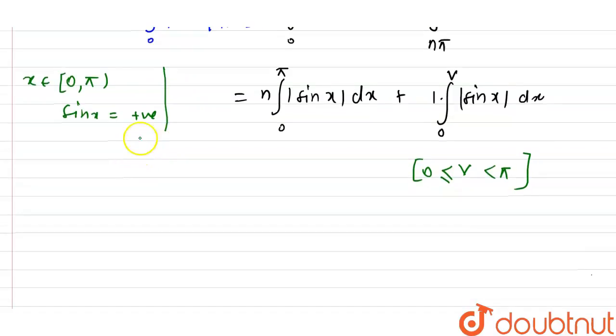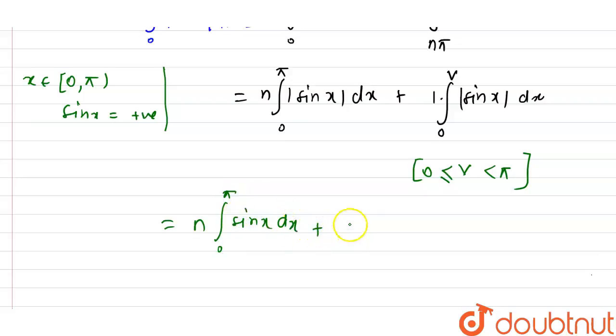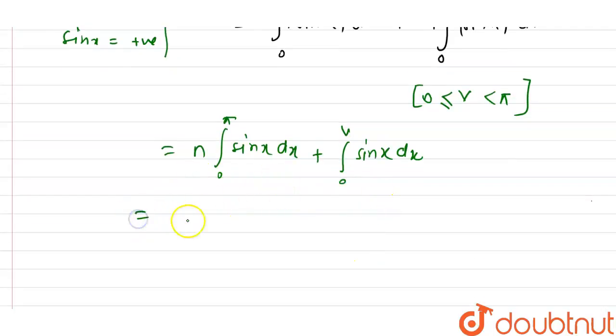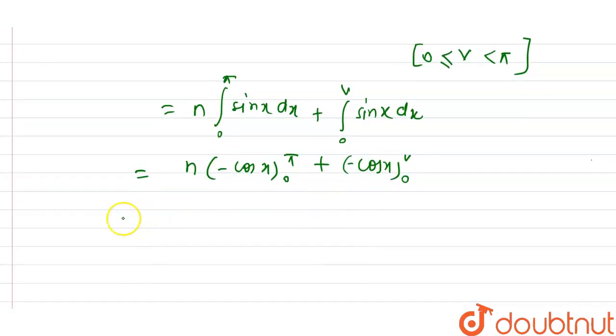Now moving further, here I'm going to integrate this thing. So it will be n times the integral from 0 to π, and if my function is positive, then it is written as sin x simply, plus the integral from 0 to v of sin x dx. The integration of sin x is nothing but minus cos x with limits 0 to π, plus minus cos x with limits 0 to v, and here I'm going to apply the limits.